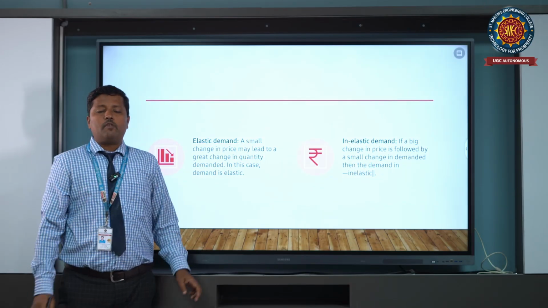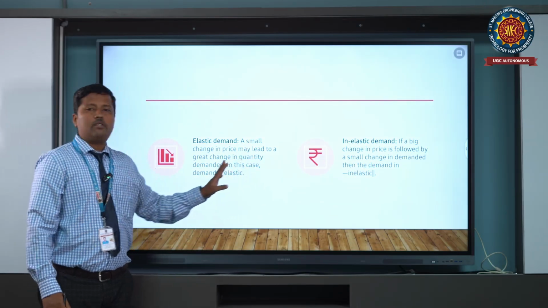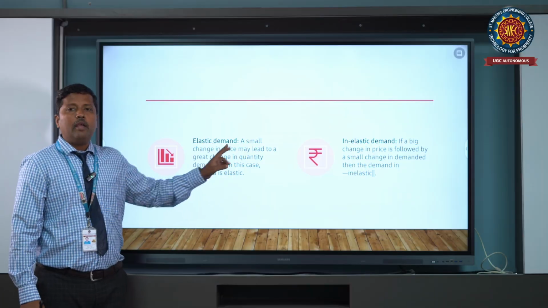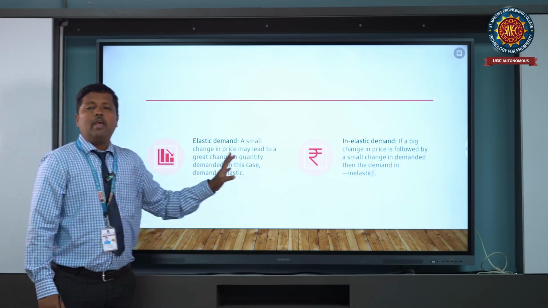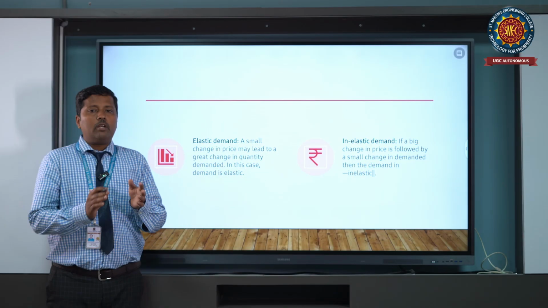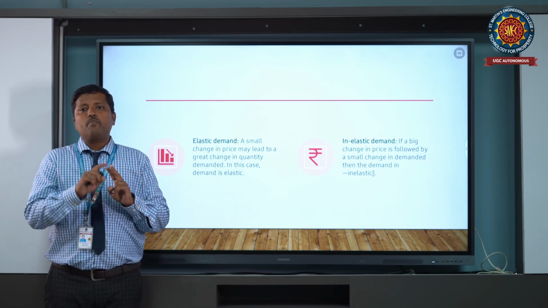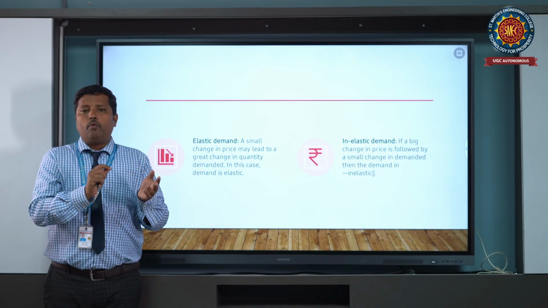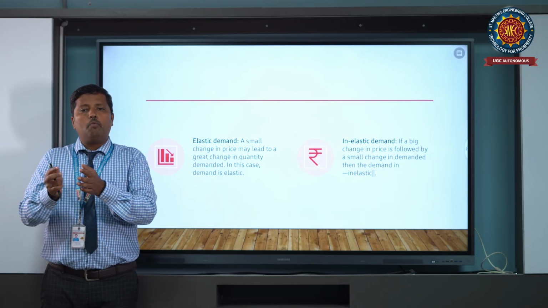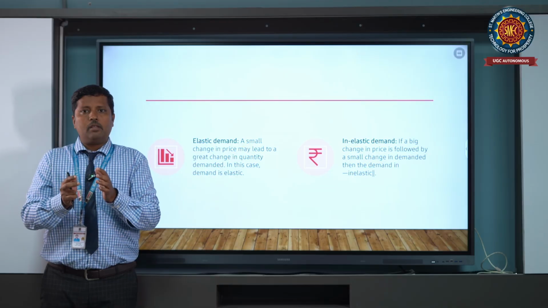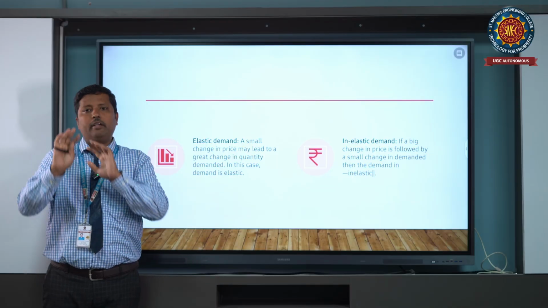In this elasticity of demand, majorly two categories are there. One is elastic demand and the second one is inelastic demand. I mentioned that two things are there: one is price and the second one is quantity demanded. When you purchase more and more in relation to the price, the quantity increases. That is the law of demand.